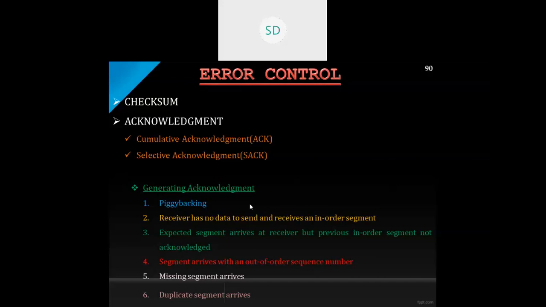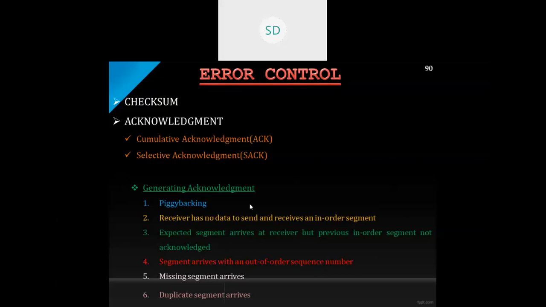The second rule says: suppose the receiver has no data to send and receives an in-order segment, as opposed to a segment which is not in order, then what is the action? In that case, the previous segment has already been acknowledged, obviously.